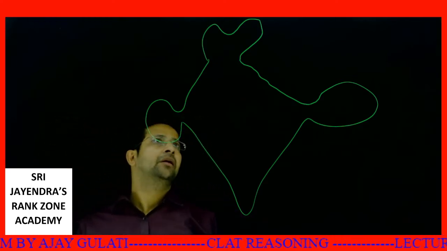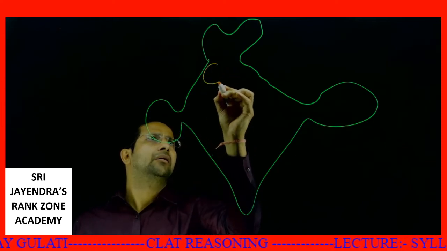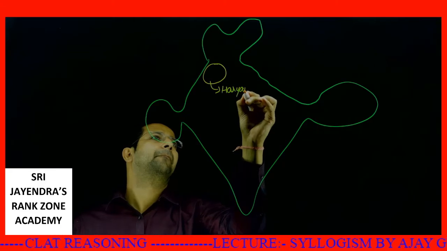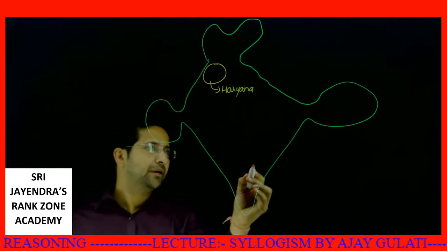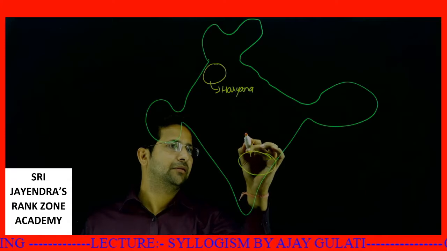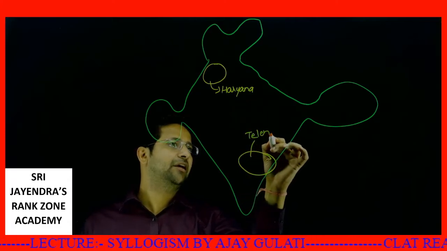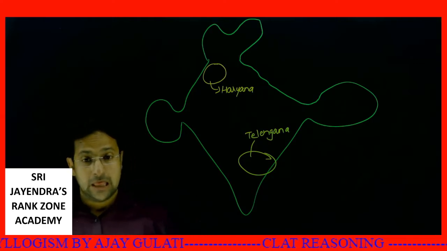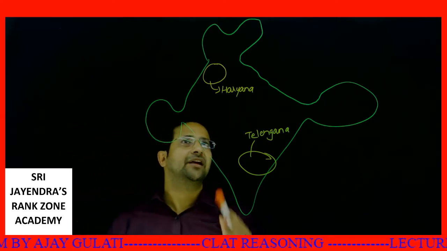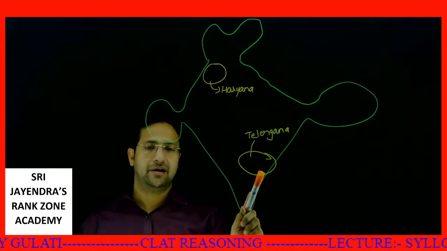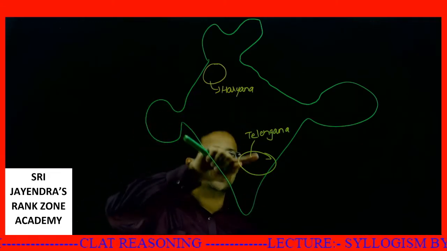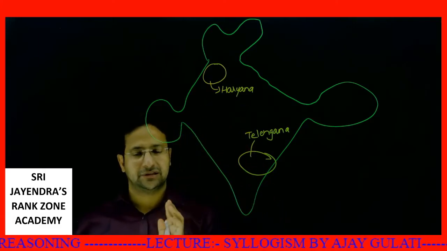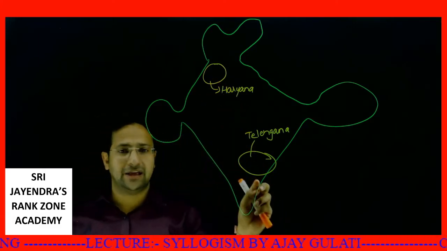Let's say this part is Haryana, and suppose this part is Telangana. Haryana, Telangana. Fine. Now what do I say? Now I say no Haryana is Telangana. See, they don't intersect at all. These two parts don't intersect at all. So I'll say no Haryana is Telangana. Clear? No Haryana is Telangana.